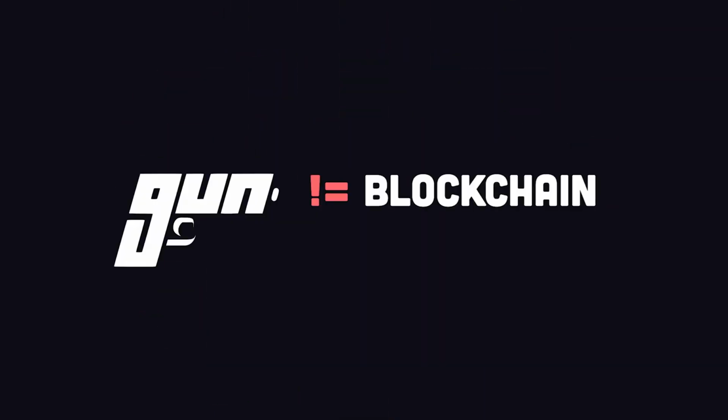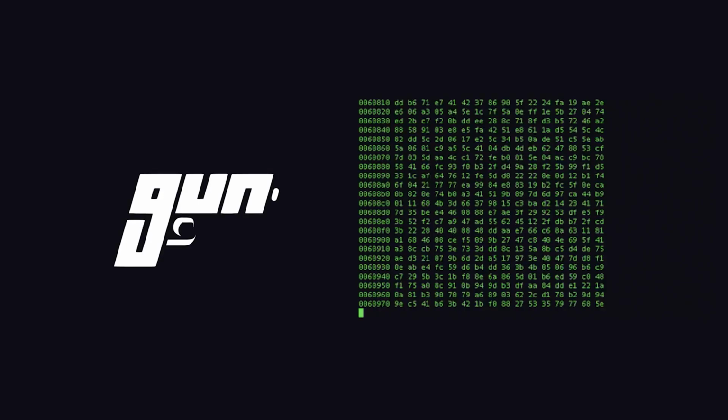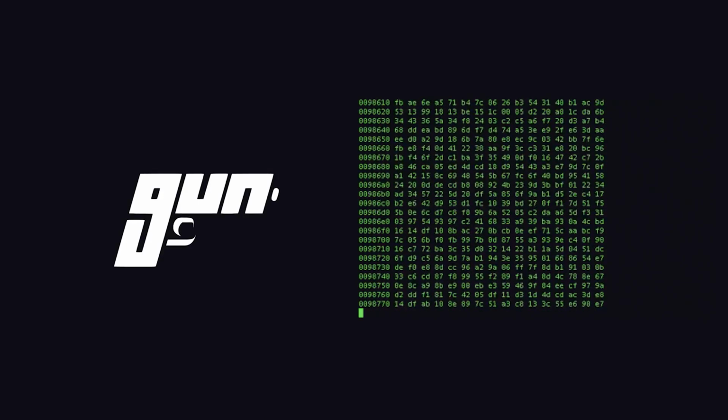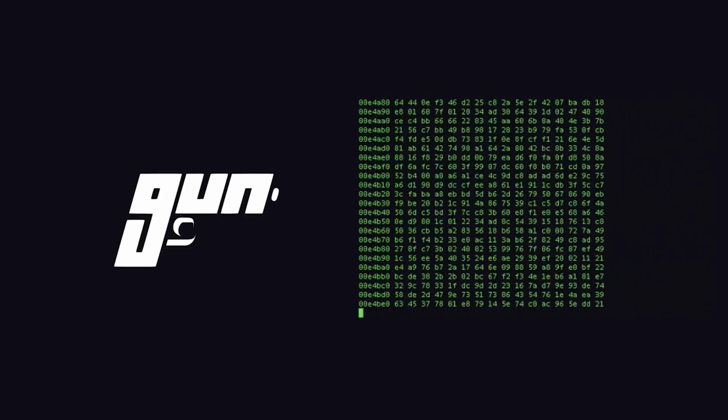But it's important to point out that this is not blockchain technology, which tends to be too slow and just unnecessary to build something like a super chat. However, it does rely heavily on cryptography to implement things like user authentication.